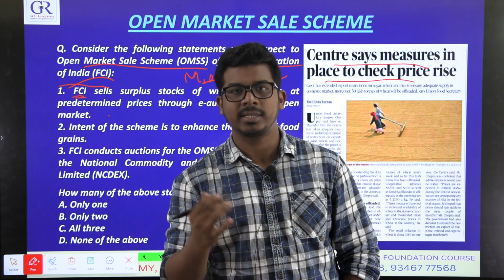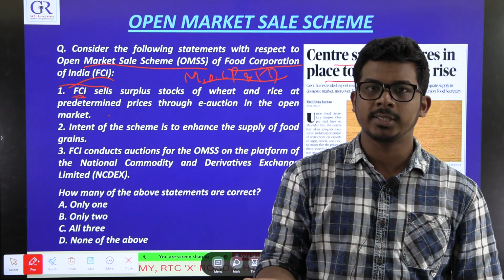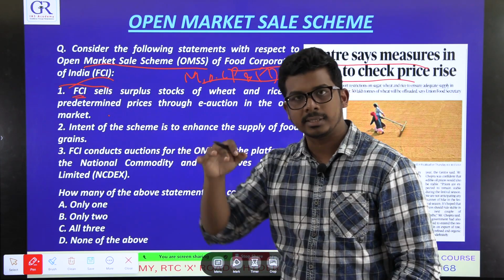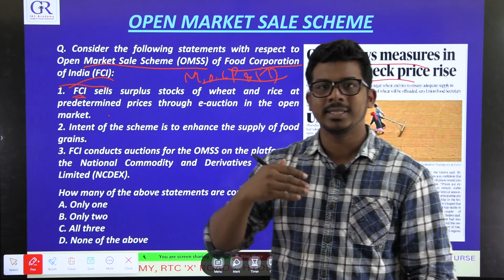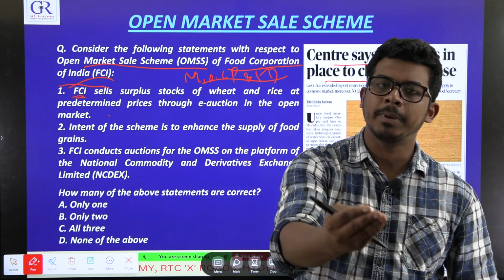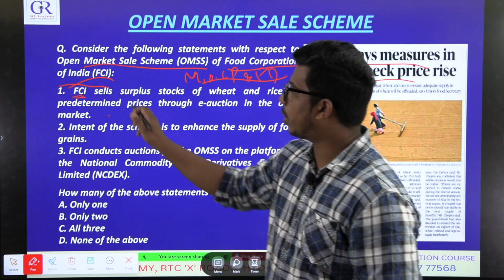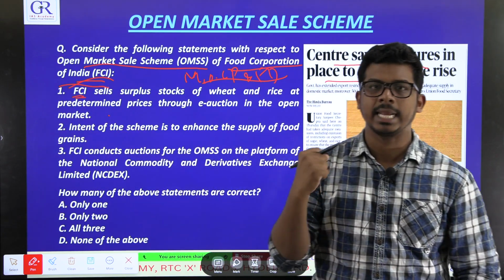You must have heard about rations. So how will the government give rations? Food Corporation of India collects the food grains and distributes them to the state and central governments, so that these governments can give them to normal people in the form of rations. So Food Corporation of India collects the grains.